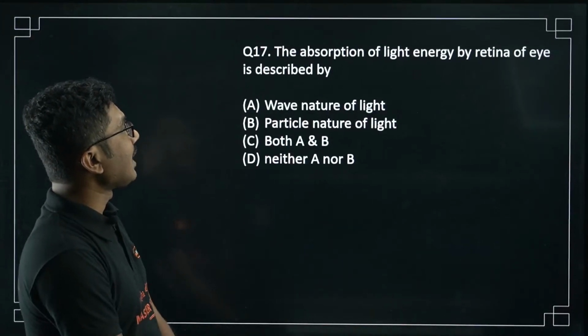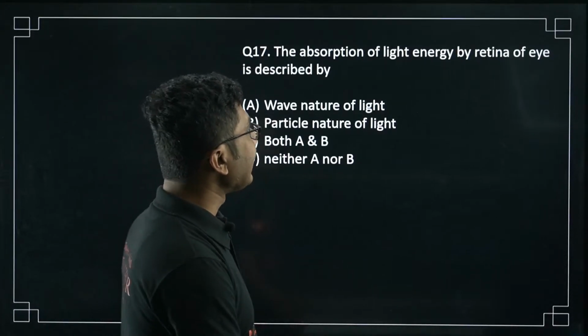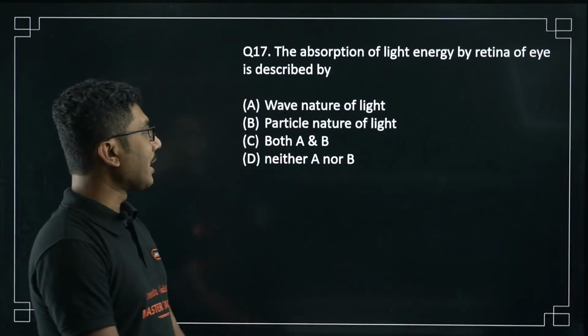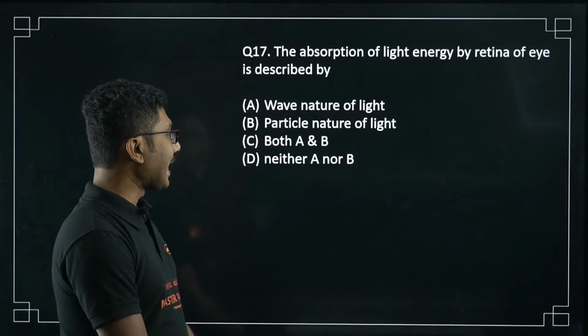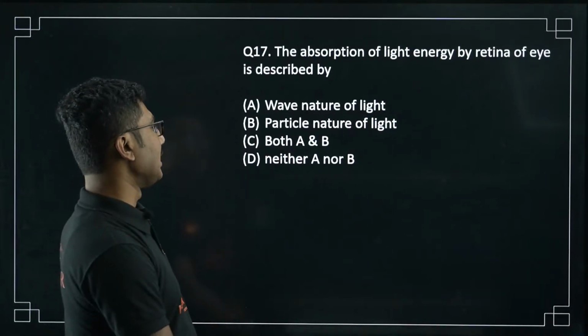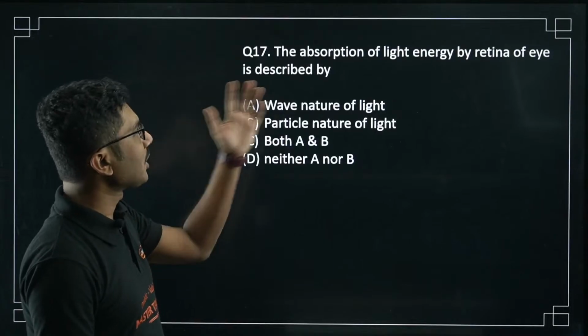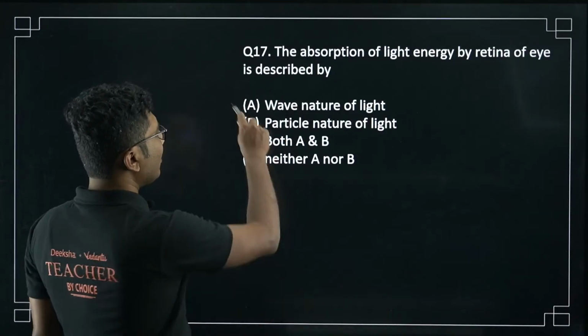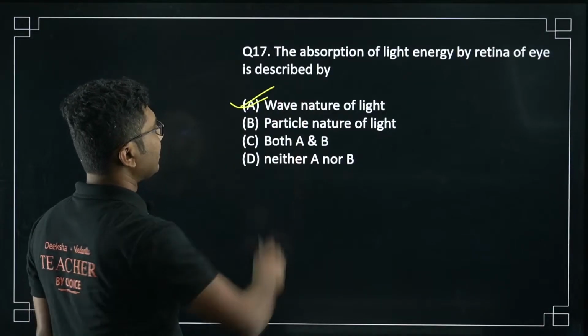The absorption of light energy by the retina of the eye is described by: wave nature of light, particle nature of light, both A and B, neither A nor B. Okay, so absorption of light energy by the retina. Same question, wave nature of light. Okay,